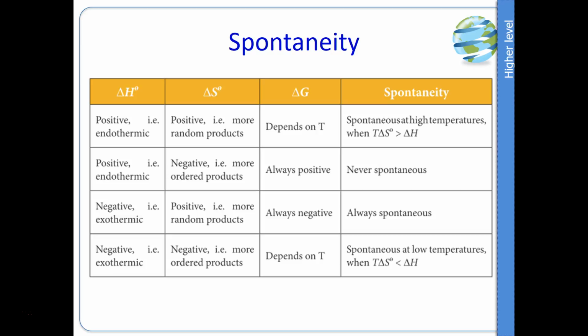The opposite is true in an exothermic reaction, where delta H is negative, and delta S is positive, so the products become more random. This type of reaction will always be spontaneous. Delta H is going to be negative. We're then subtracting a positive value, so again we're going to retain that negative. Now it might be large, it might be small, the magnitude, but it will always have that negative sign.